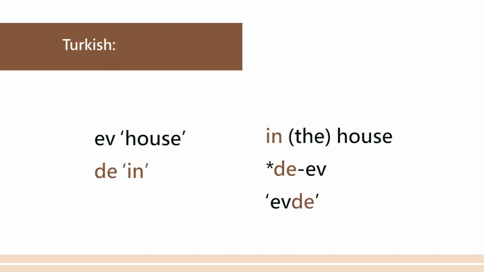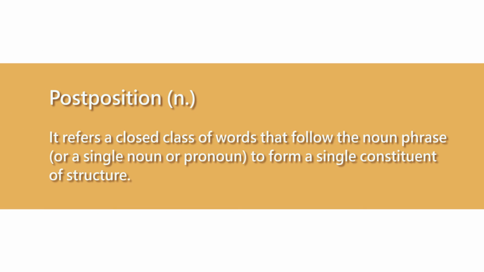Why is that? Because Turkish, unlike English, instead of prepositions, makes use of something else which is similar to prepositions, but the prefix pre does not quite capture the function because it doesn't precede the noun phrase, it follows the noun phrase. Hence the term post, after, postposition. Postposition, therefore, is a class of words to refer to the category similar to prepositions that follows the noun phrase. And again, it could be a single noun or it could be a pronoun. And it indeed forms a constituent.